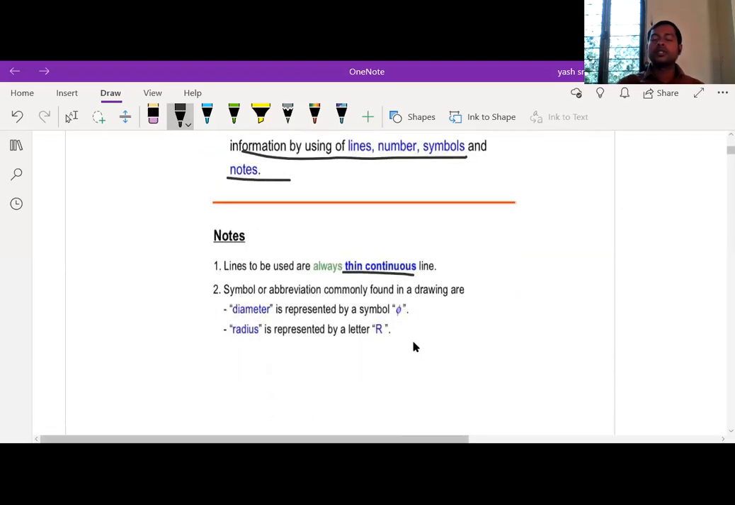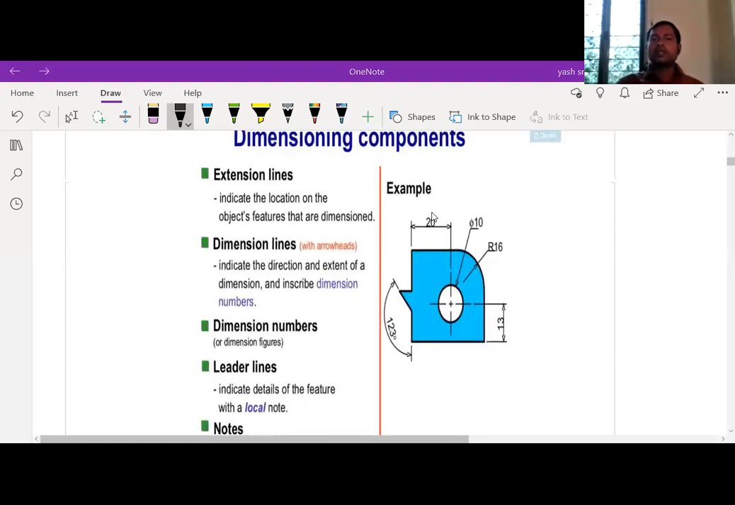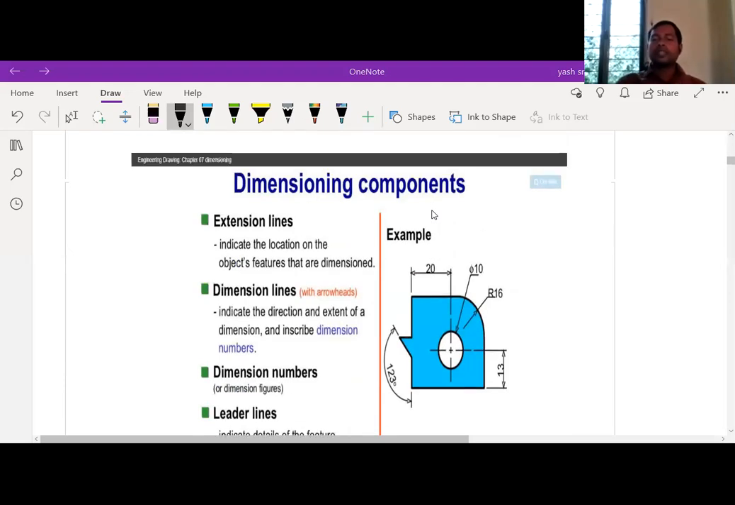So actual lines must be thick lines, I already told you. And to represent the diameter, that must be represented in this manner. To represent the radius, we should use this R letter. Next, dimensional components. To indicate the dimensions, we have some components.